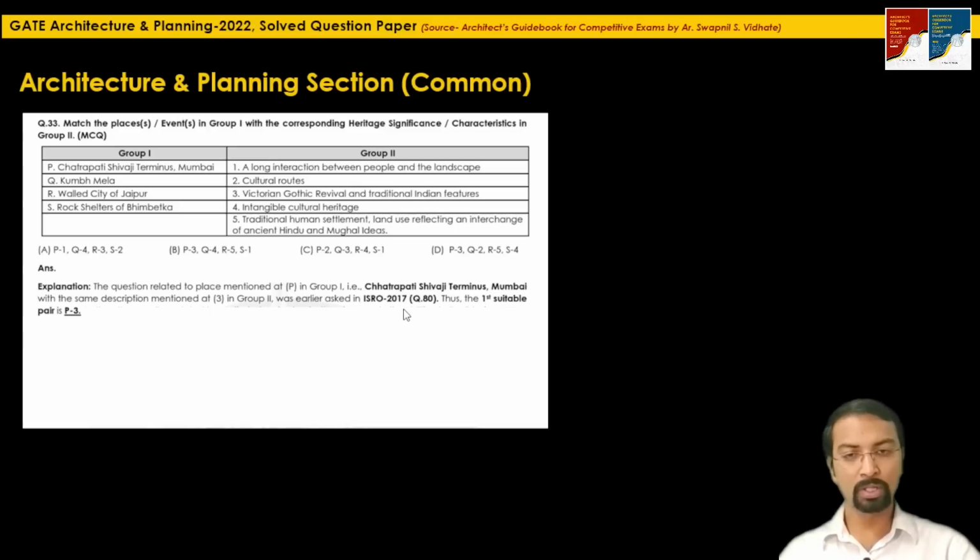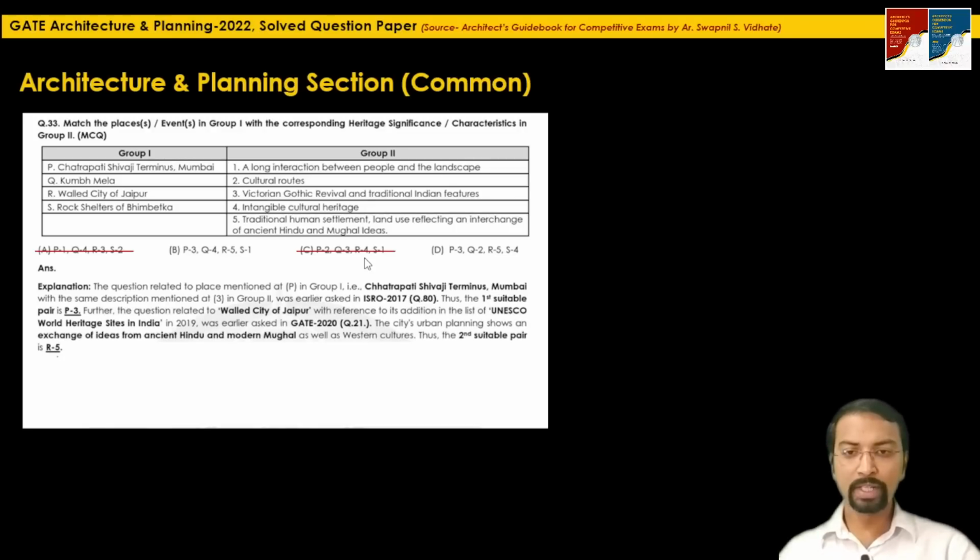The same question was earlier asked. You can go and check this ISRO 2017 question 80 in the guidebook. So the first pair which we will lock is P3. Okay, P3. So definitely this A and C is not the suitable one. Among the remaining three pairs,